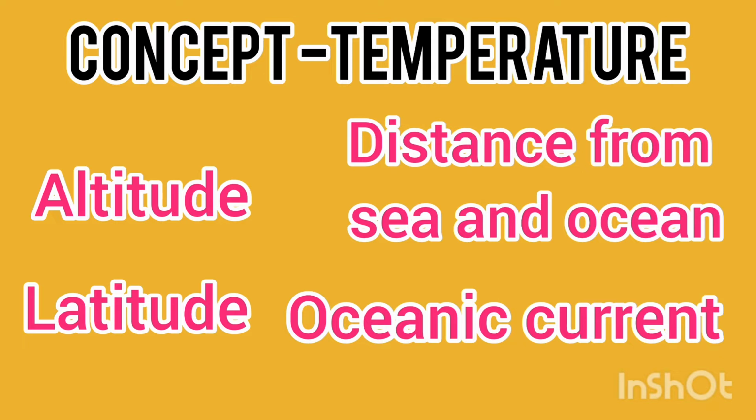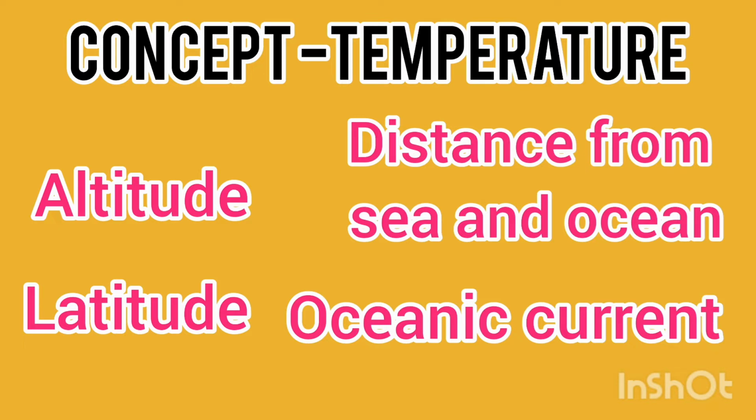We have already seen these factors affecting the temperature in earlier videos as well. Here the factors are mainly four: altitude, latitude, distance from the sea and ocean, and oceanic current. Remember again, I am telling you: altitude, latitude, distance from sea and ocean, and oceanic current. So what is altitude? It is the height measured from sea level, and that is called altitude.